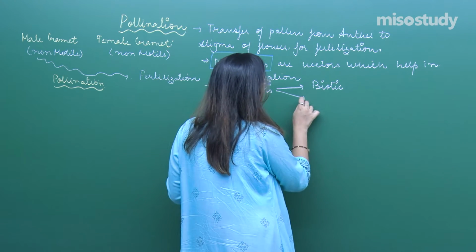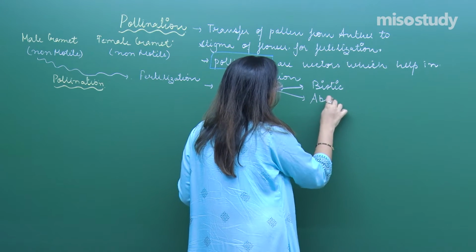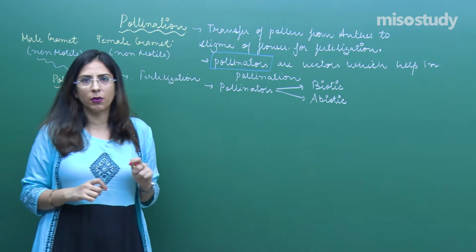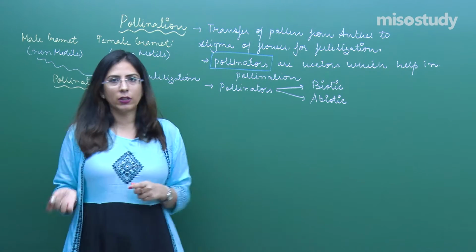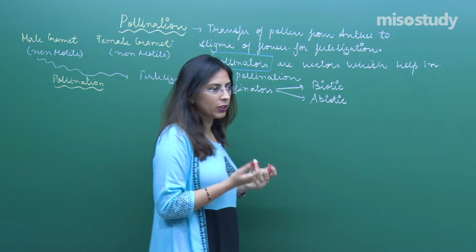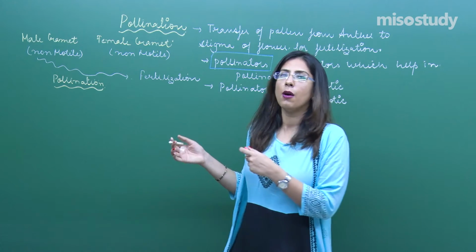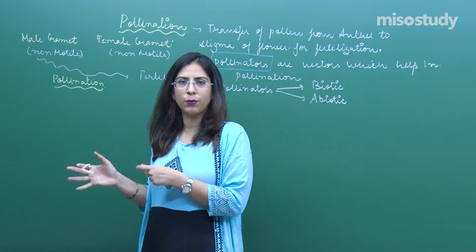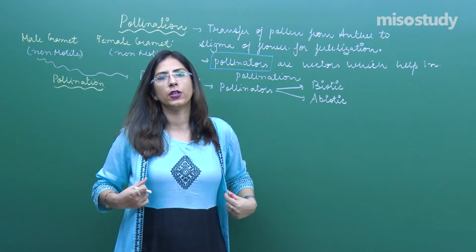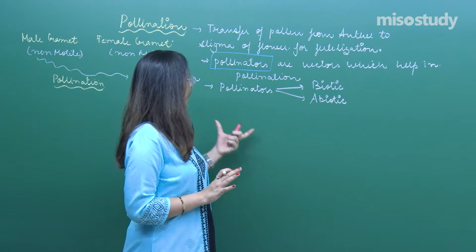Similarly, the second we have is the abiotic pollinator. Abiotic means I am talking about a non-living pollinator. So in this case water is there, in this case the wind is there. Because of the water current or wind current, the pollen is transported from the anther to the stigma of the flower for the process of fertilization, right?